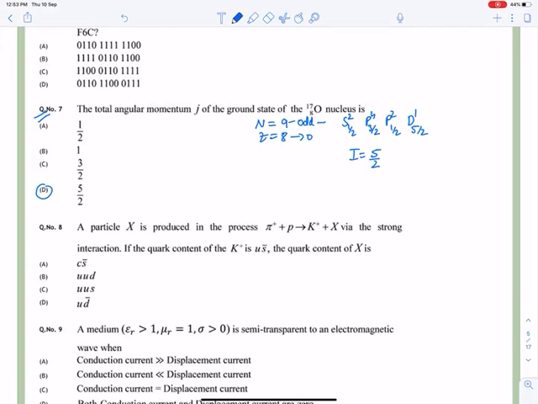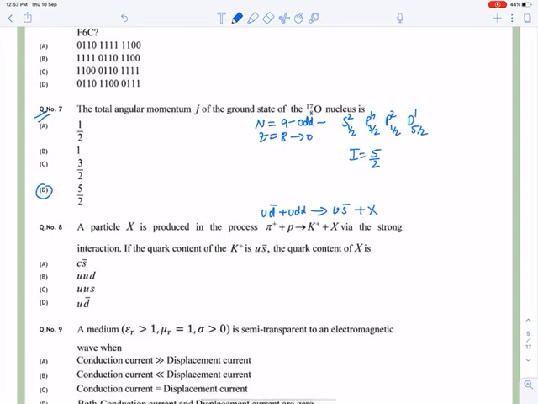If the quark content of the K plus is u s-bar, the quark content of X is. So we know pi is a meson, so it has one quark and one anti-quark, so it will be up, down-bar. And the proton is up, up, down. K plus is u s-bar, plus X.